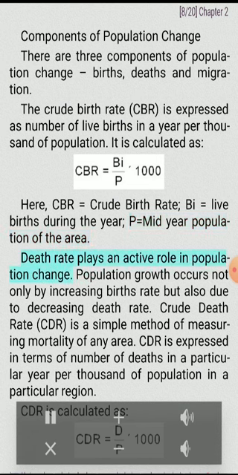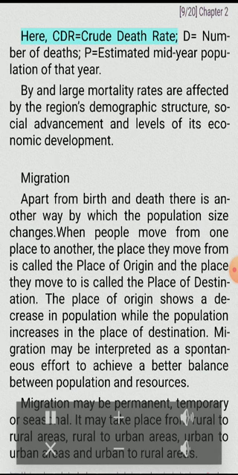Death rate plays an active role in population change. Population growth occurs not only by increasing births rate but also due to decreasing death rate. Crude death rate, CDR, is a simple method of measuring mortality of any area. CDR is expressed in terms of number of deaths in a particular year per thousand of population in a particular region. CDR is calculated as, here, CDR equals crude death rate, D equals number of deaths, P equals population of that year. By and large, mortality rates are affected by the region's demographic structure, social advancement, and levels of its economic development.